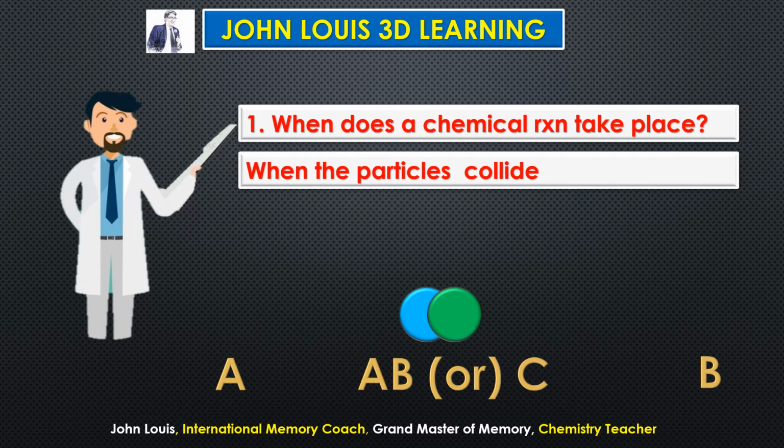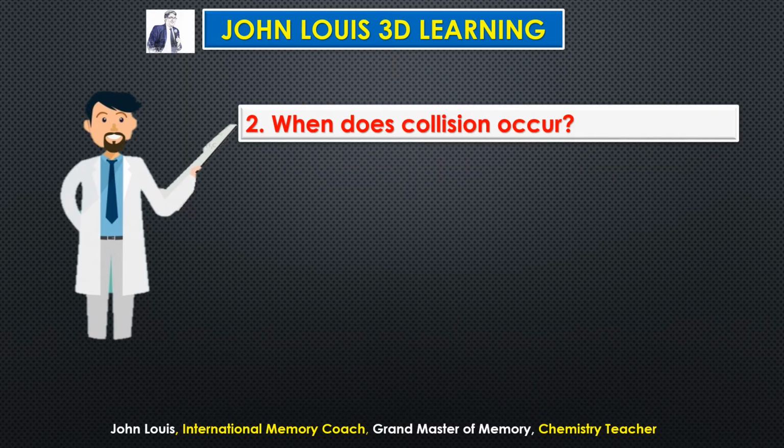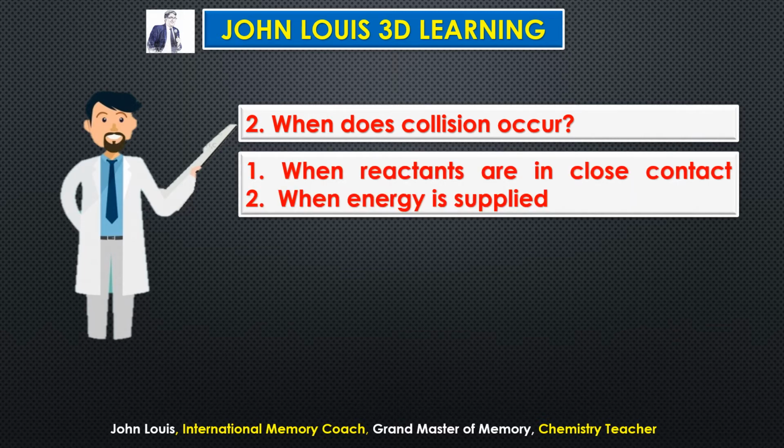Let us see now the 7 factors. So when does collision occur? When reactants are in close contact. So how can we bring them into contact with one another? By supplying energy or by doing any one of those 7 things we have seen in the last slide. See, they collide with one another, form a new product. So when they collide with one another and when we supply energy, the collision takes place and a new product will form. Hope you understood this.